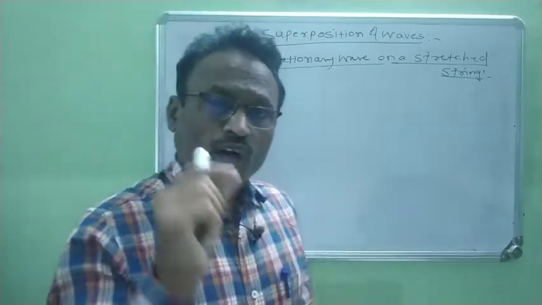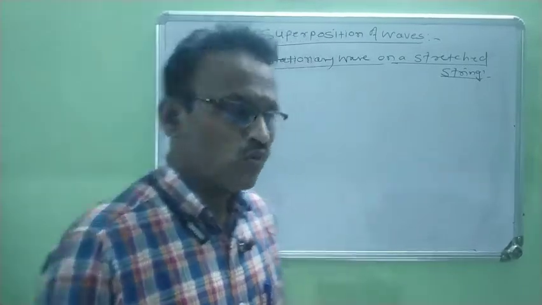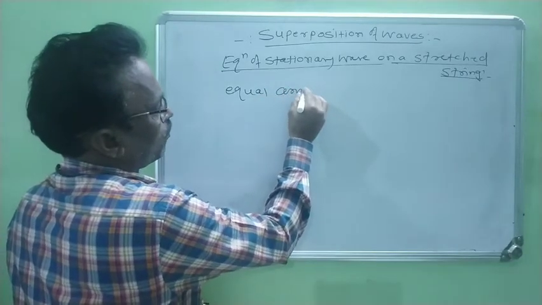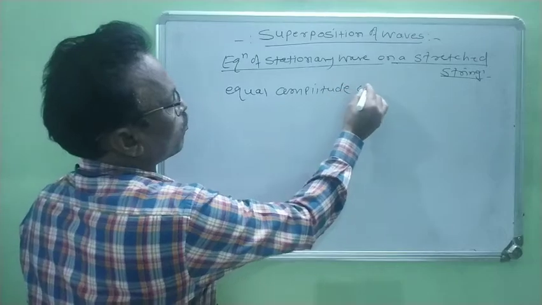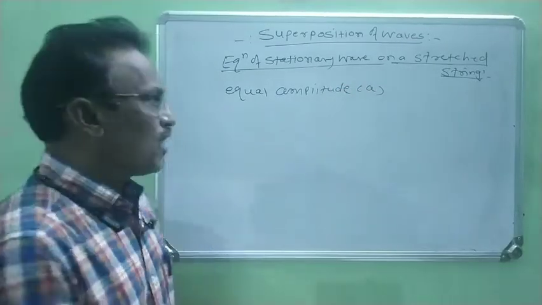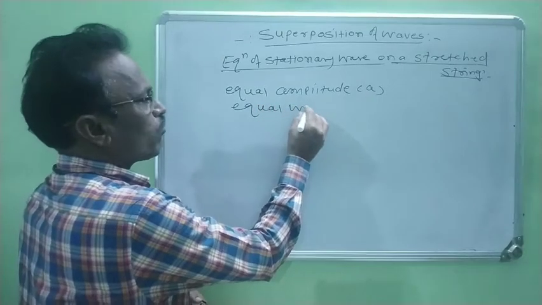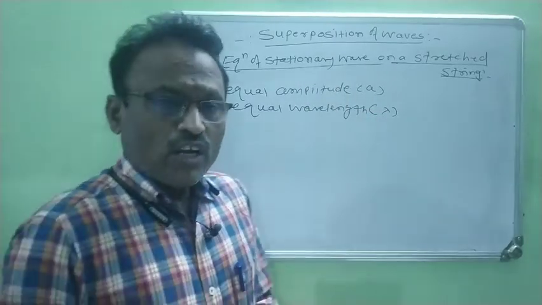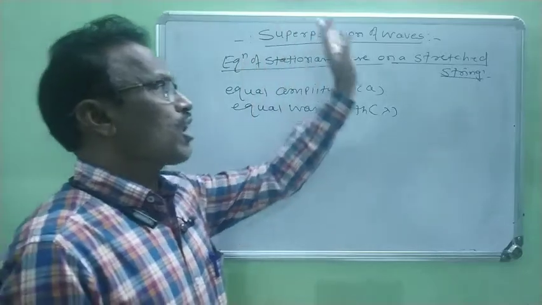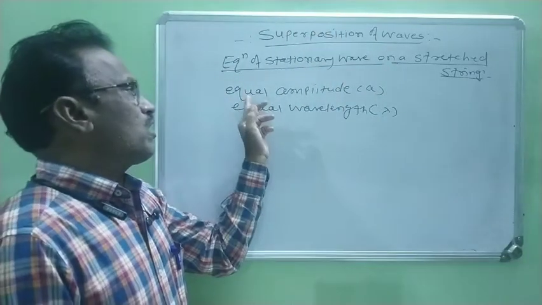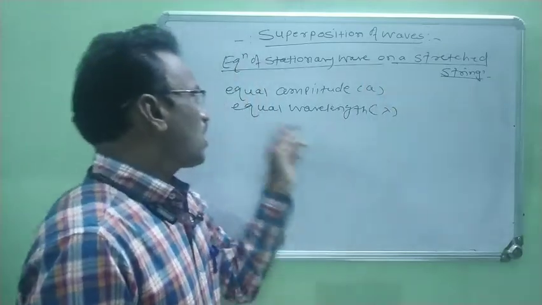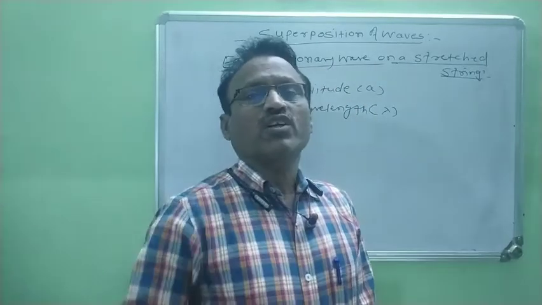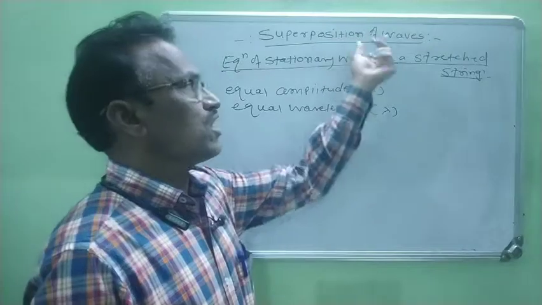Therefore we consider two identical simple harmonic progressive waves having equal amplitude, suppose small a, and equal wavelength, that is lambda, traveling along the same path but in opposite direction. At that time it produces a stationary wave, right?